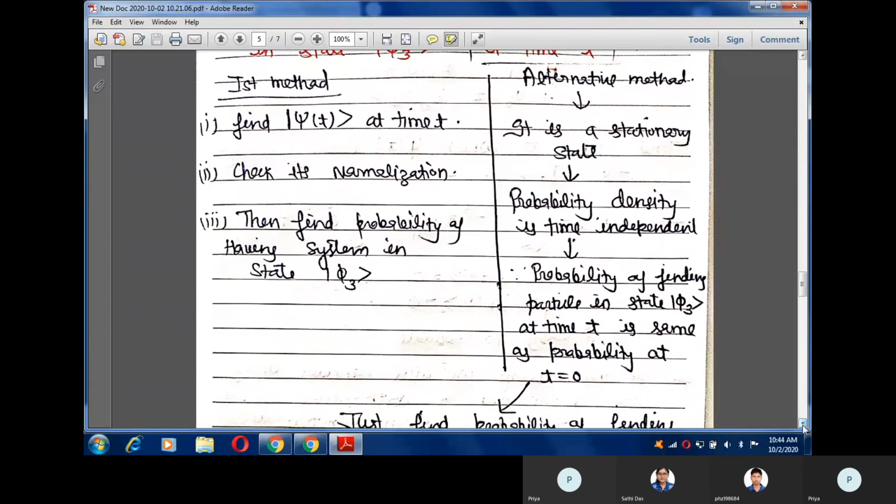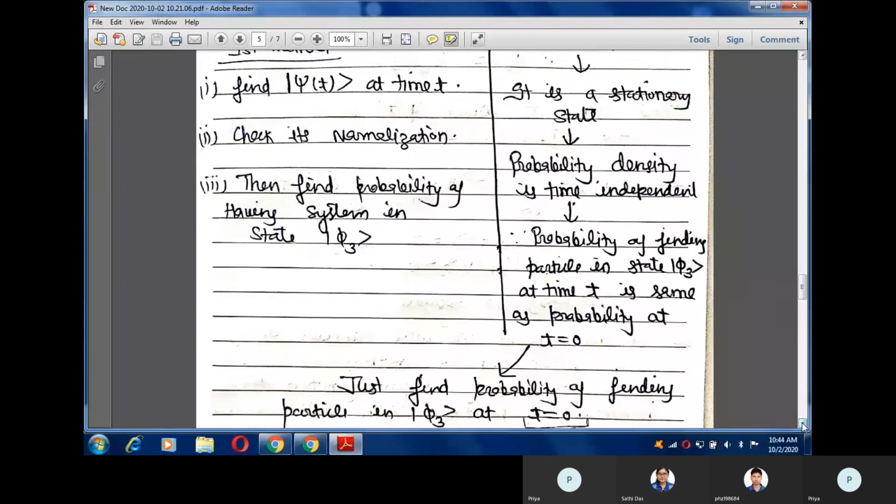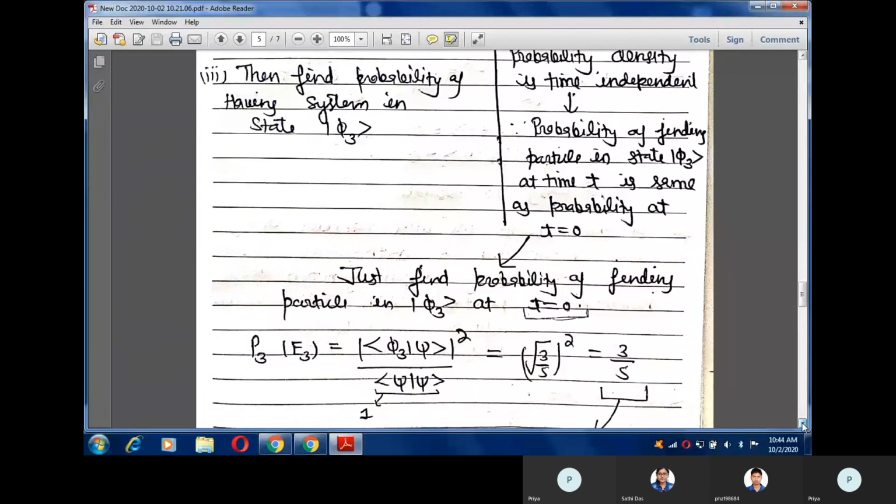What does it mean? It means the probability of finding the particle in state phi 3, and note that phi 1 and phi 2 also, at time t is the same as the probability at time t equals 0. So you don't need to calculate the state at time t.